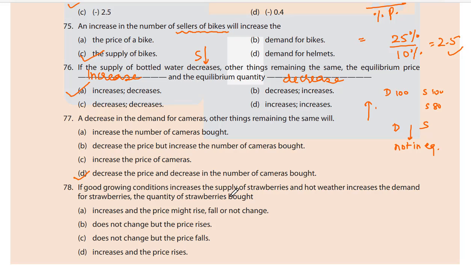It would be decrease the price and decrease in the number of cameras bought. A decrease in the demand for cameras will decrease the price and decrease the cameras bought. I think everyone's clear.